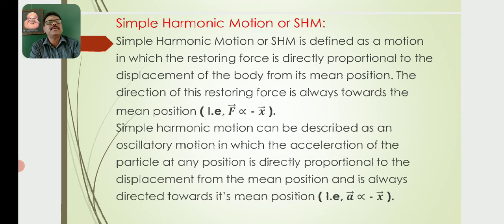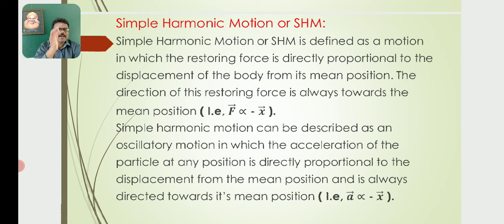Then, simple harmonic motion or SHM. Simple harmonic motion is defined as a motion in which the restoring force is directly proportional to the displacement of the body from its mean position. The direction of this restoring force is always towards the mean position.